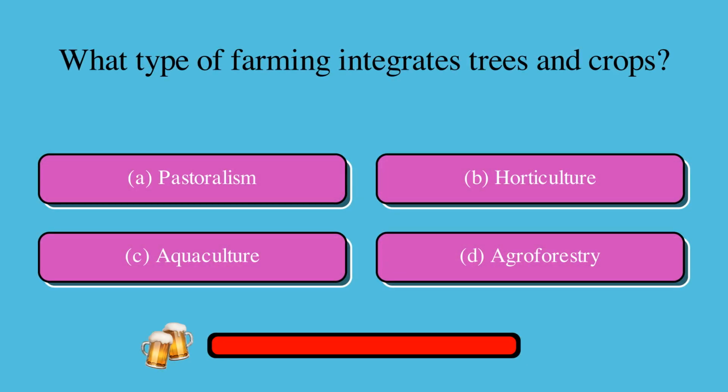What type of farming integrates trees and crops? Is it A, pastoralism, B, horticulture, C, aquaculture, or D, agroforestry? The correct answer is D, agroforestry.